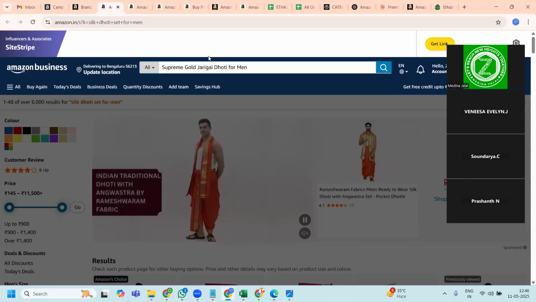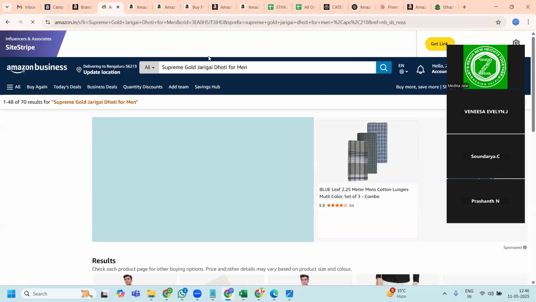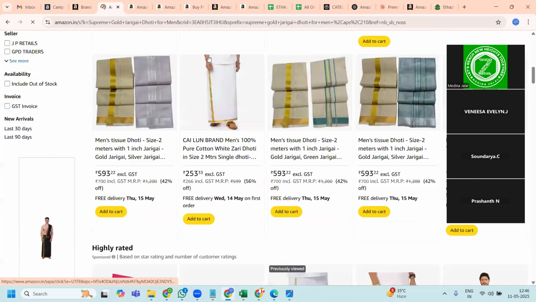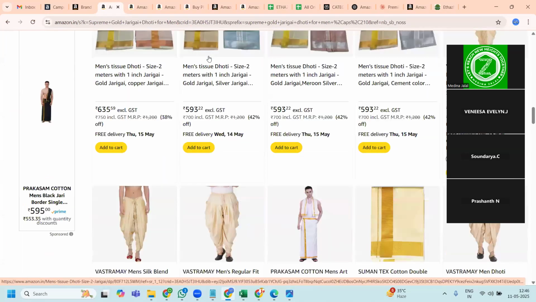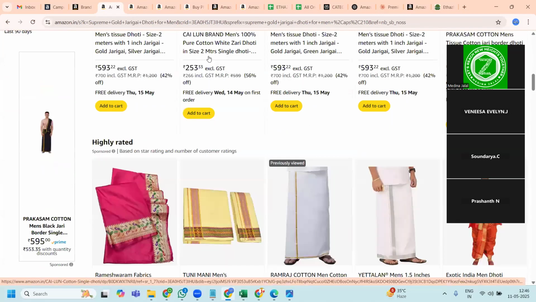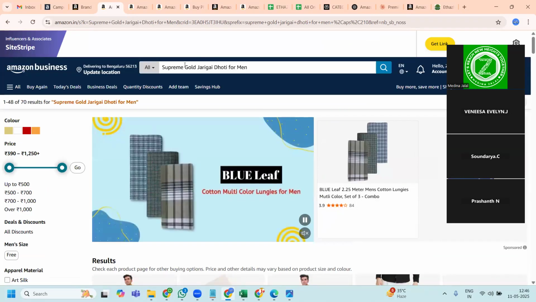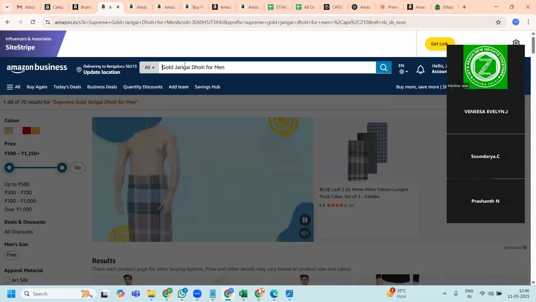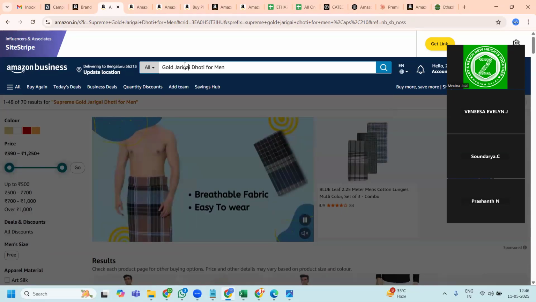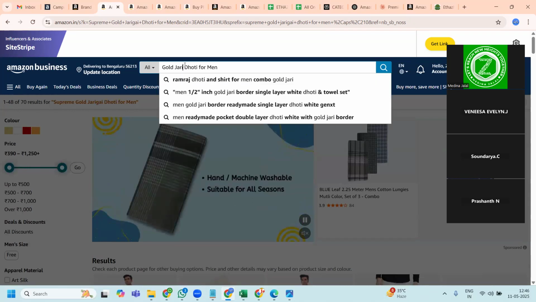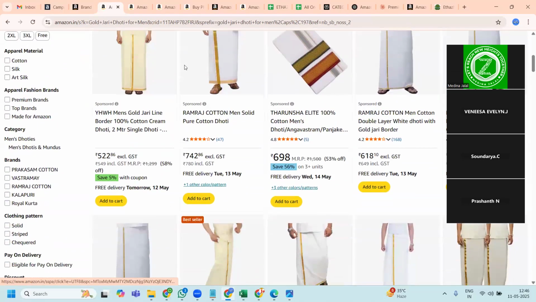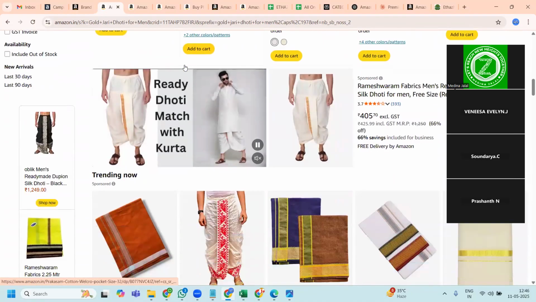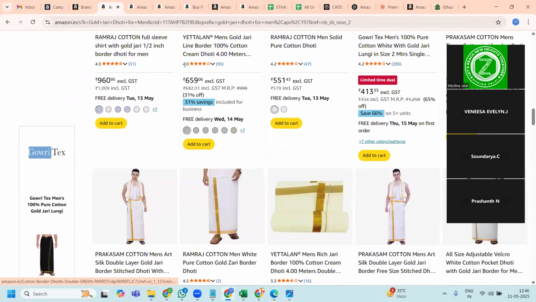Supreme dhoti for men. So when I say Supreme, there are many products and unnecessary things are coming. So I don't want that. I will remove Supreme. Just keep it gold. Jari. Jari is a Tamil word. Okay. So gold jari dhoti. So yes, you can see there are many things which are matching when I go with this. Can you see the difference?